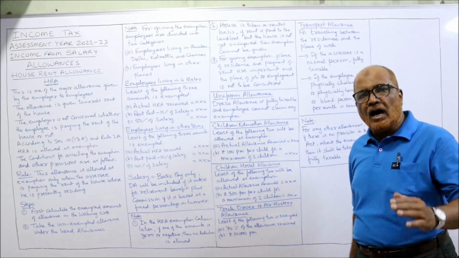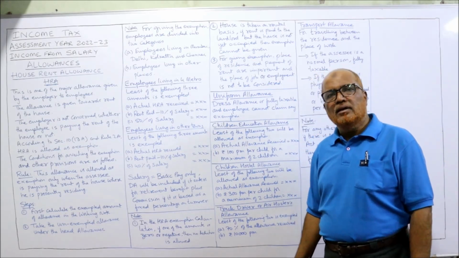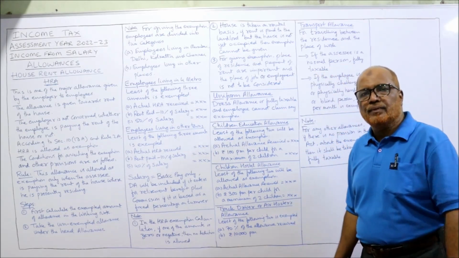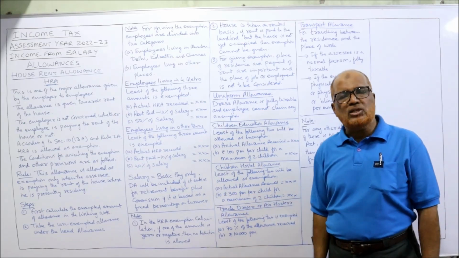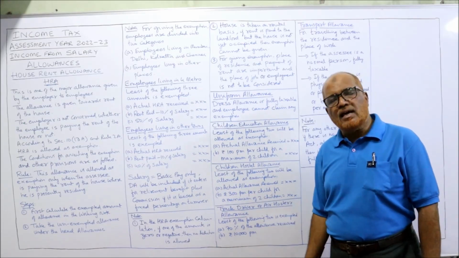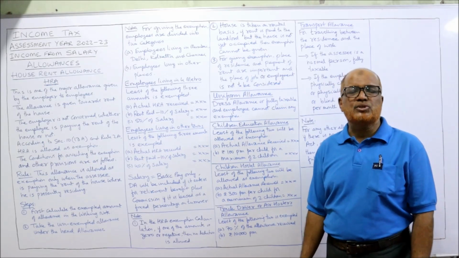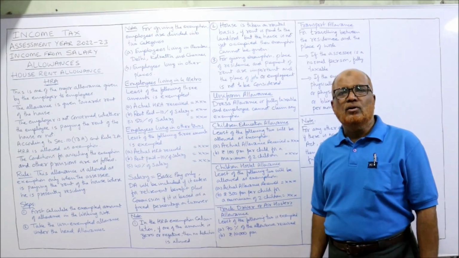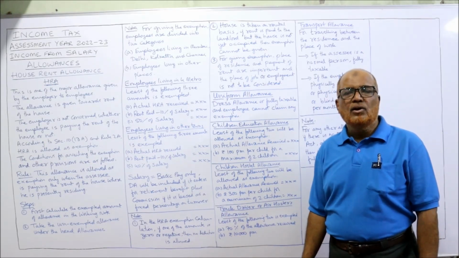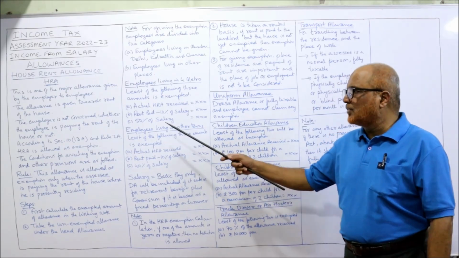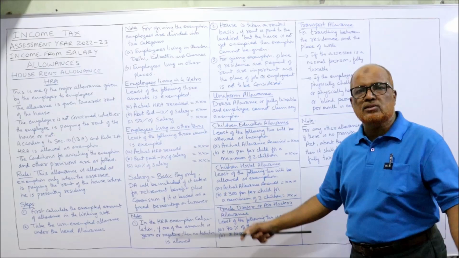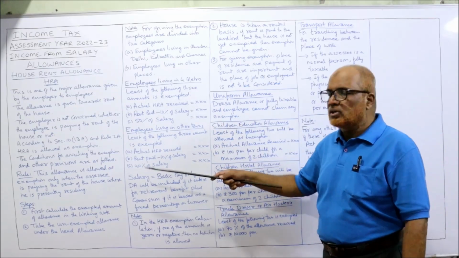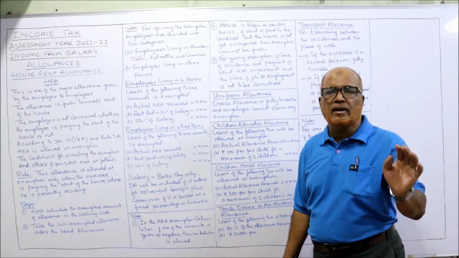For employees living in other towns, again, the least of the following three will be exempted. First one same, actual HRA received. Second one same, rent paid minus 10% of salary. Third one, 40% of salary. For metropolitan cities, it is 50% of salary. For other towns, it is 40% of salary. That's all. Only these provisions you have to remember for HRA.